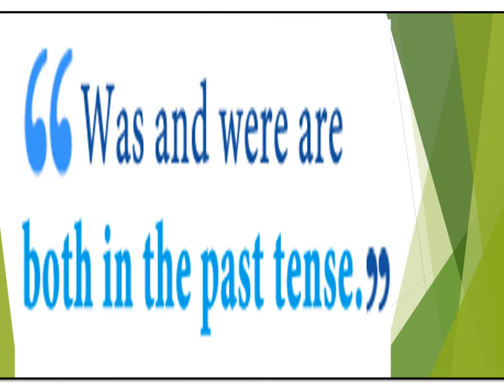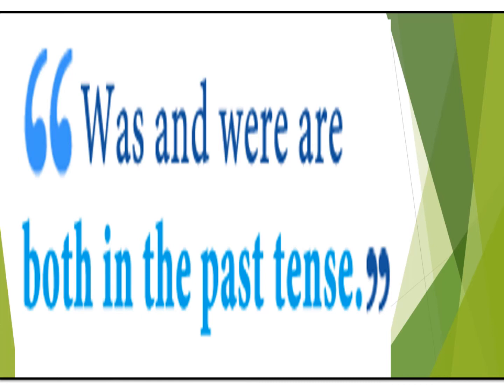So past means any incident which is already over in your life. It is not happening right now. It is something which had happened any time before. At present, since I am talking to you, I am explaining this video, so this is at present. But past is when I taught you lesson number 5, am, is, are. So that was something which had happened in the past. But at present we are doing was and were.